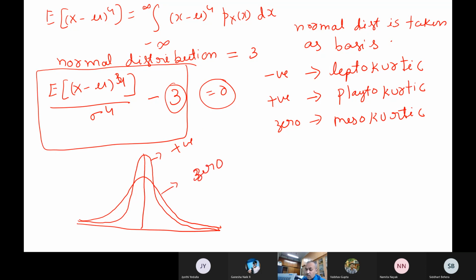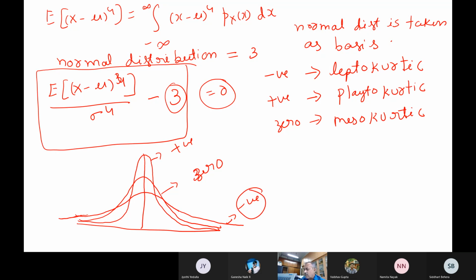Now negative kurtosis will be something like this. No, let me draw it properly. Negative kurtosis means something like this. You followed, right? So this is the negative kurtosis we say.